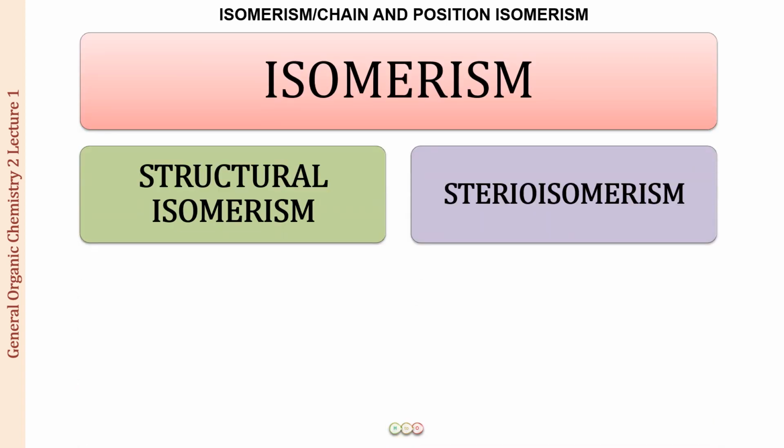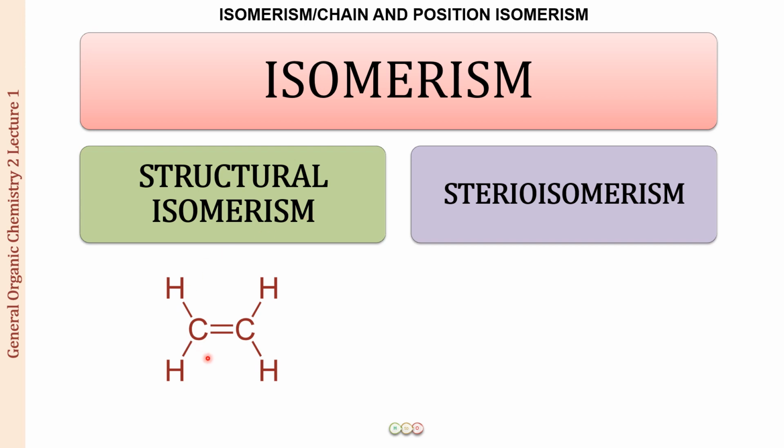So next we have the classification of isomerism, and we have two broad classes for isomerism. One is structural isomerism and the other is stereoisomerism. Now what is the difference between the two? Well, one is the structural constitution. For example, I'm not talking about isomers, I'm talking about what we mean by a structure, right?